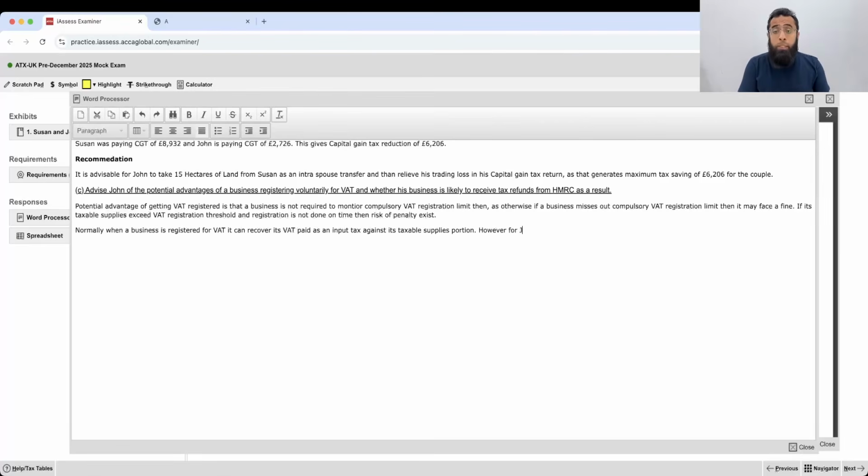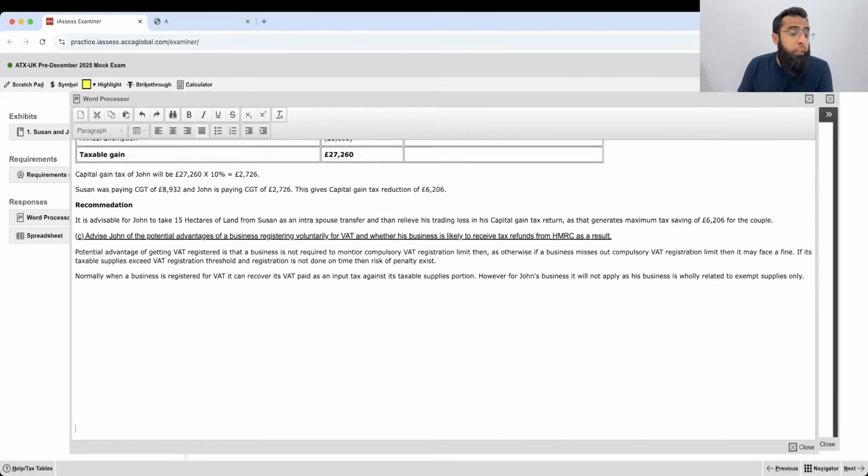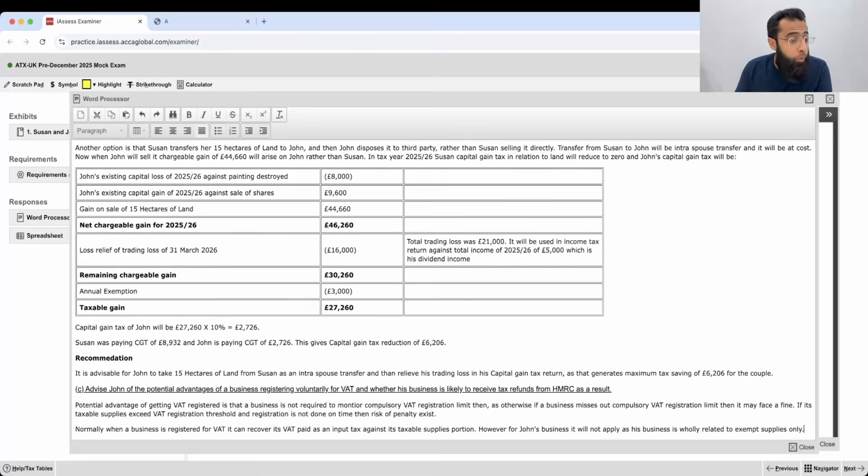However, for John's business, it will not apply, and his business is wholly related to exempt supplies only. Since it is related to exempt supplies only, he will not be able to recover the input VAT. Normally, input VAT is recoverable if it is related to taxable supplies, but if your business is wholly dealing in exempt supplies, then VAT paid on raw material is not recoverable.